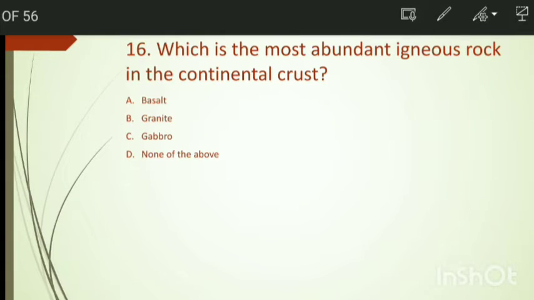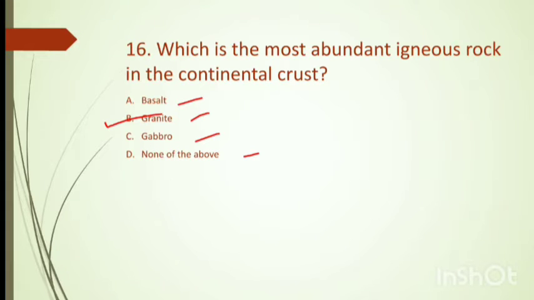Which is the most abundant igneous rock in the continental crust? We have the options basalt, granite, gabbro, and none of these. Option number B is the right answer, that is granite.